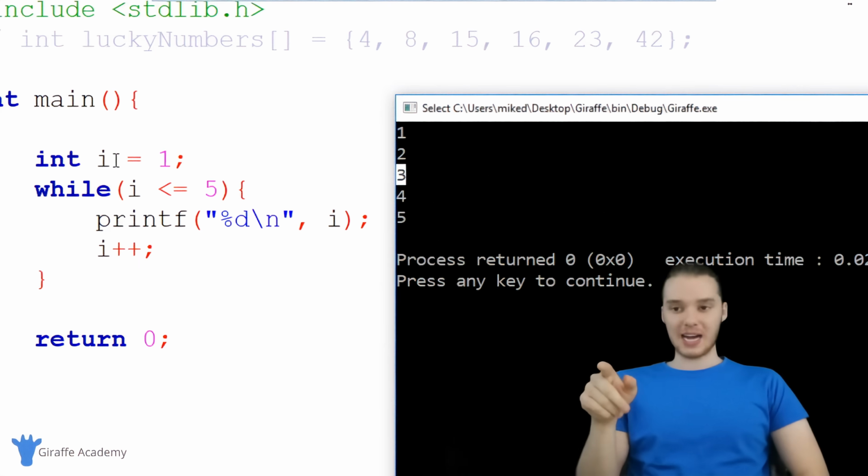And believe it or not, this is actually a very useful thing for us to have when we're looping. And so there's a lot of situations where you're going to want to know what iteration of the loop you're currently on when you're looping.